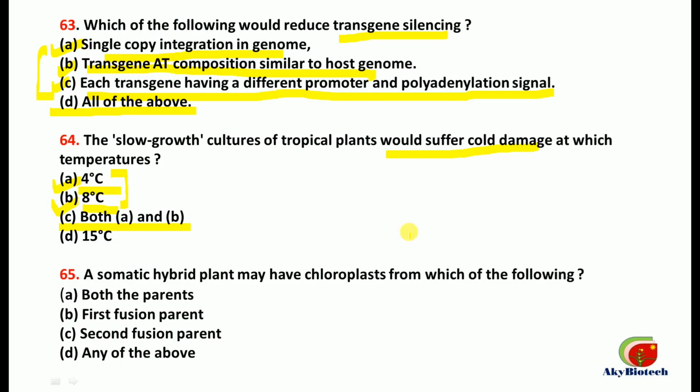Then 65. A somatic hybrid plant may have chloroplast from which of the following? So in this case the chloroplast is from both the parents. First fusion parent, second fusion parent. So the correct one is any of the above. So any out of these can be correct.